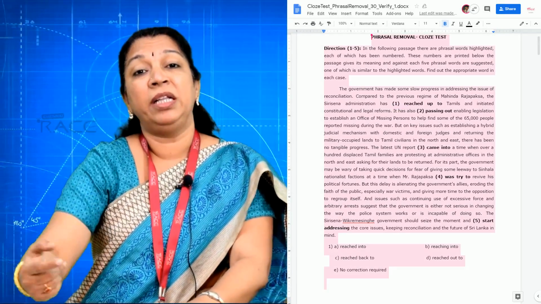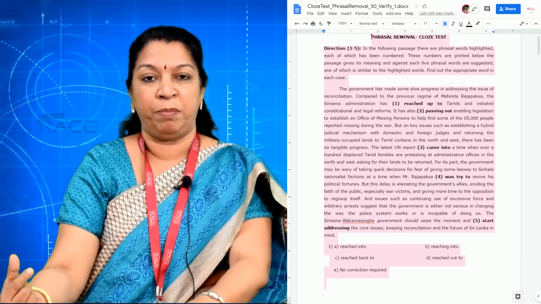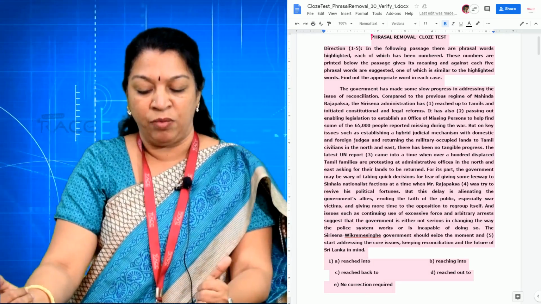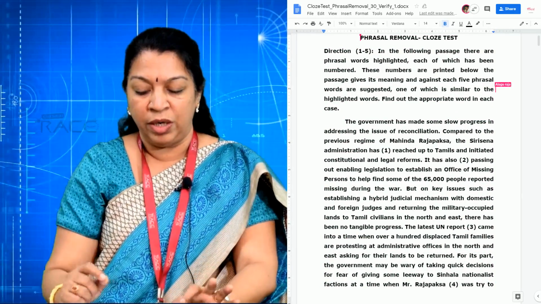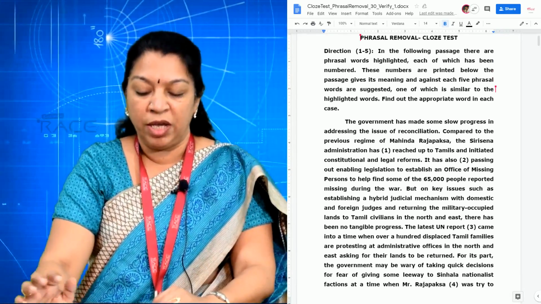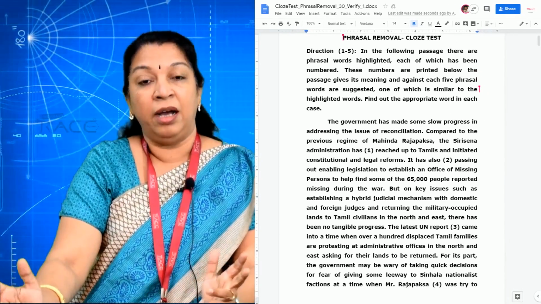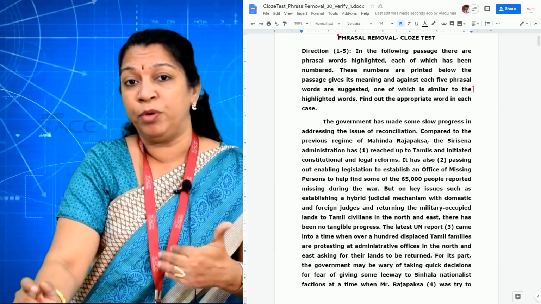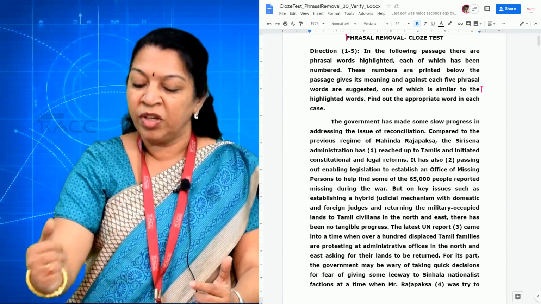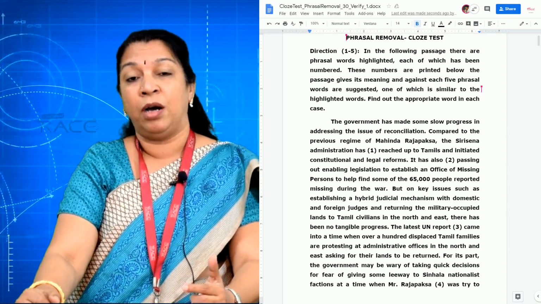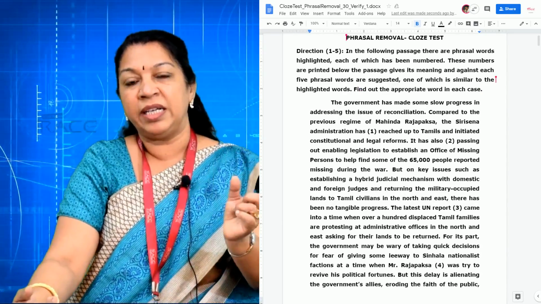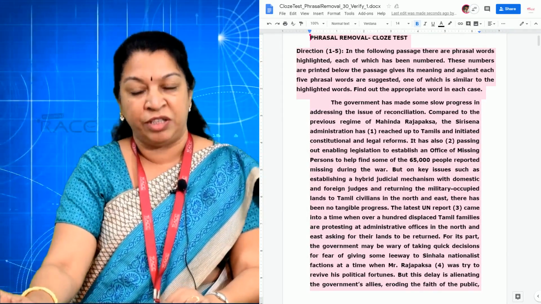This is how you need to look at the meaning and replace that word. Now coming to the second one: it has also dash. Here passing out has come. Again, go to the grammar. Grammar will help you a lot. Phrasal verb, it's because of the preposition. Now, it has also passed out. Passing will not come next to has. So, you have to change it.